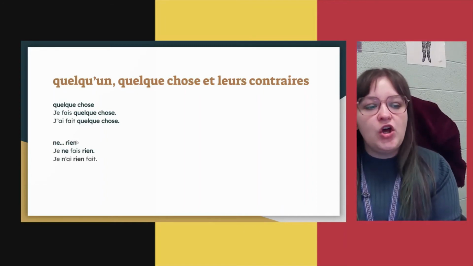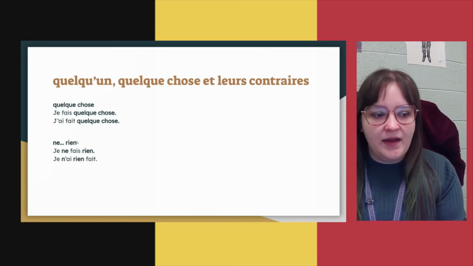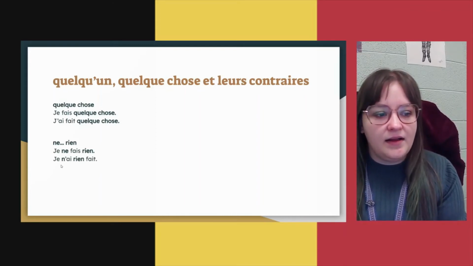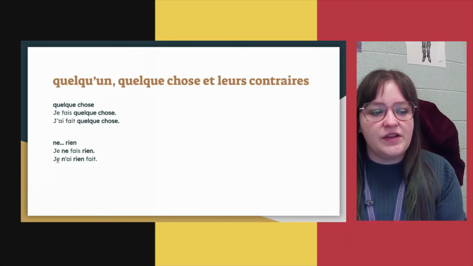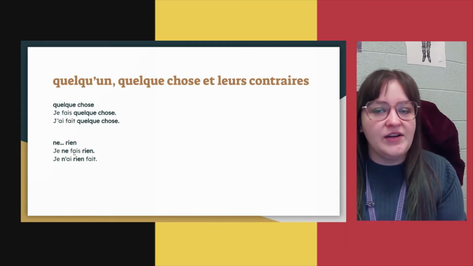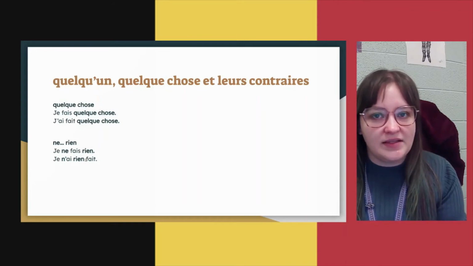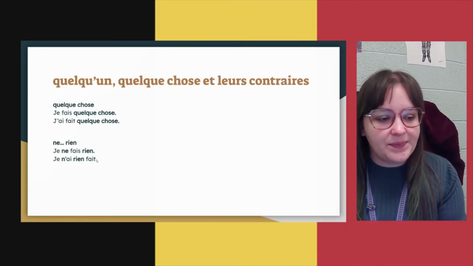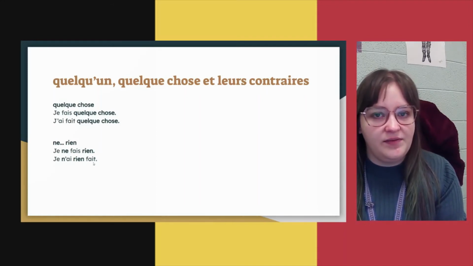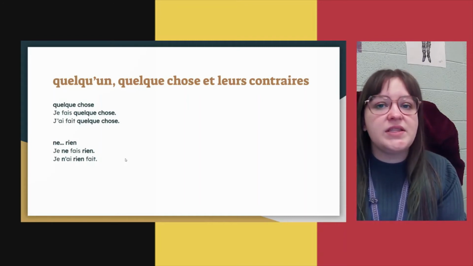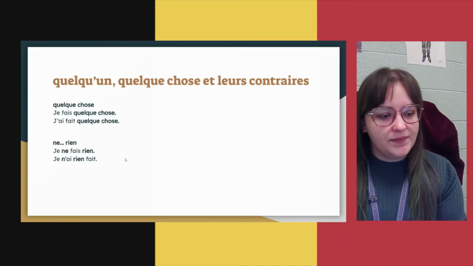Past tense, je n'ai rien fait. I didn't do anything, or I did nothing. You can see here the ne rien just go around the helping verb. Je n'ai rien fait. So it's different than personne. Personne is special.